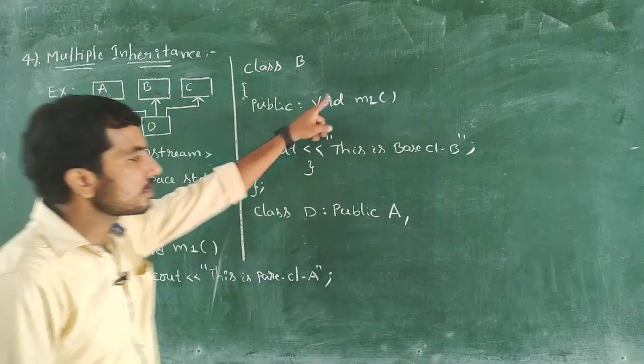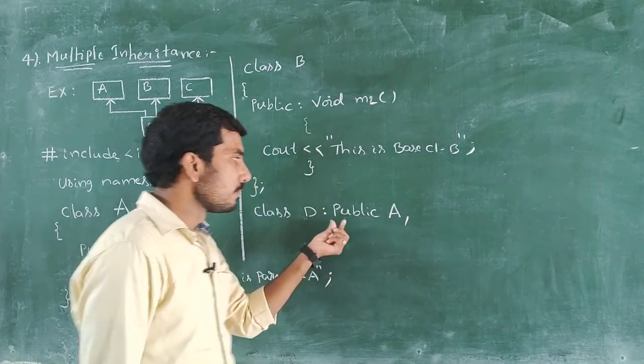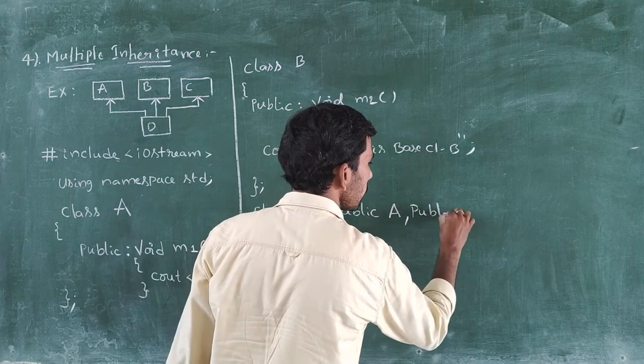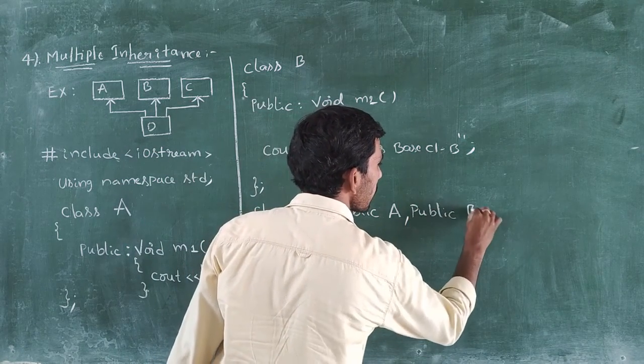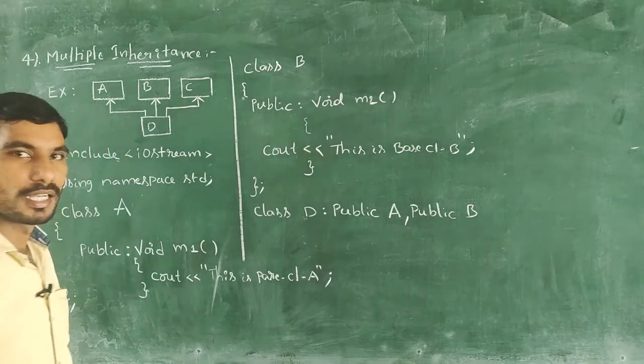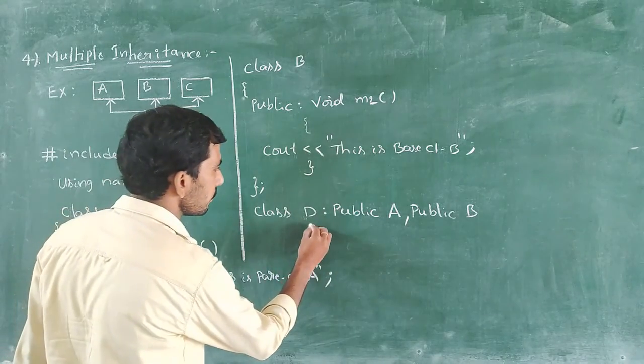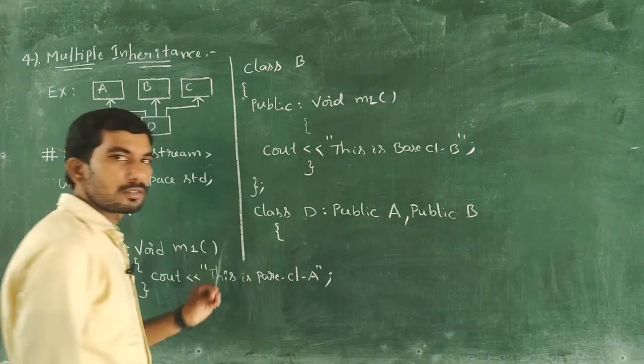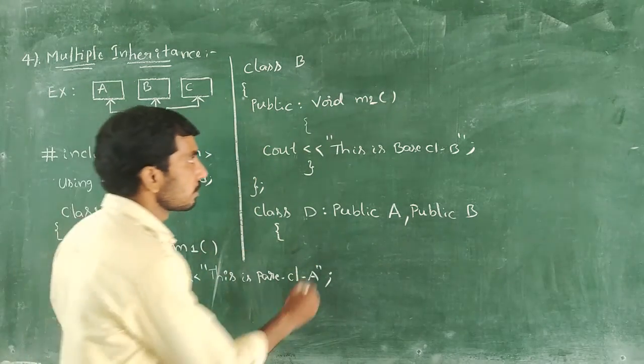So two base classes are separated by a comma: public A class and public B class. And within this class, I want to define one more function.